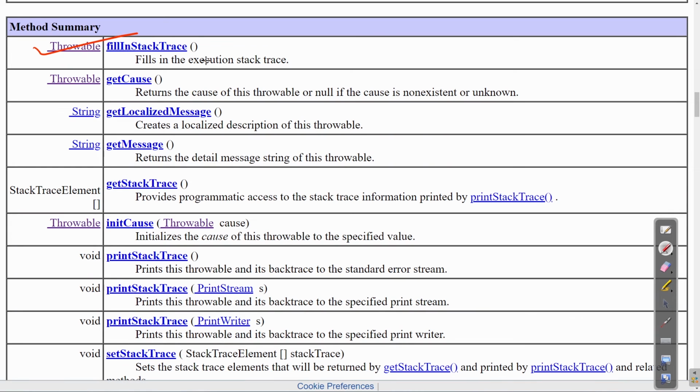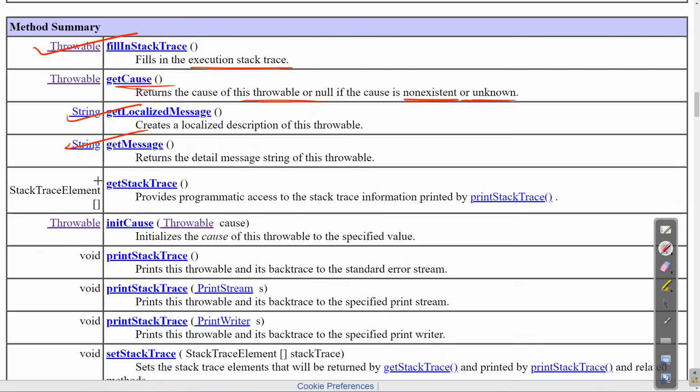Like this can be used to write the execution stack trace, or getCause. This returns the cause of this Throwable or null if the cause is non-existent or unknown. Similarly, these are some others that are provided, and this is the important one, getStackTrace.